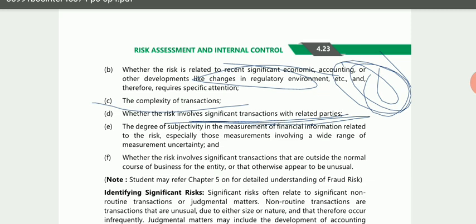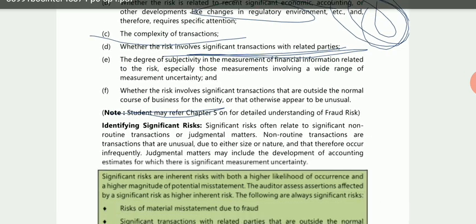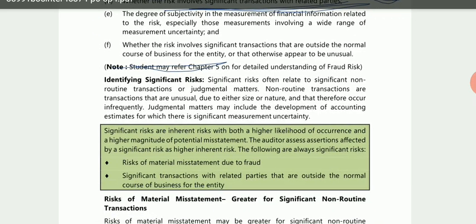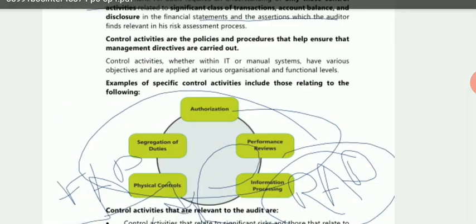So they are saying that if the degree of subjectivity in the measurement of financial reporting relating to the risk is high, especially for those measurements involving a wide range of measurement uncertainty, that means if there is a high degree of subjectivity or uncertainty, then the auditor should consider those risks as significant risk. Then, whether the risk involves significant transactions that are outside the normal course of business. If the auditor finds that some transactions are outside the course of business, or appear to be unusual, then he should check the controls over those risks, or he should consider those risks as significant risk. Okay, so this was about professional judgment.